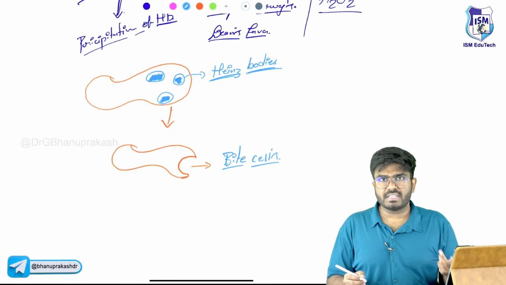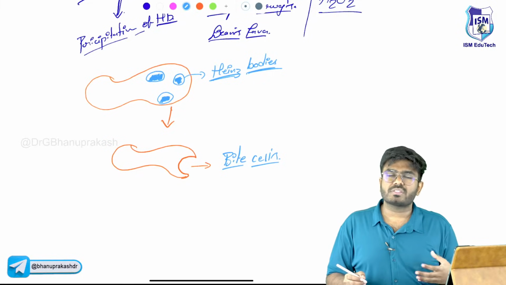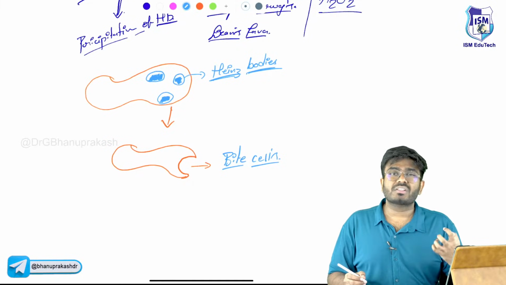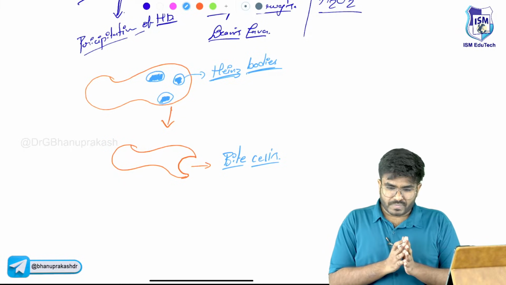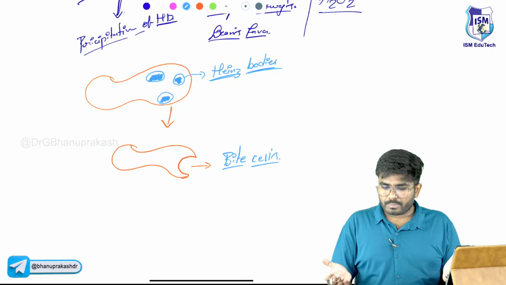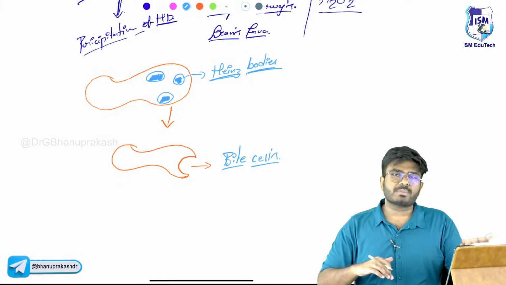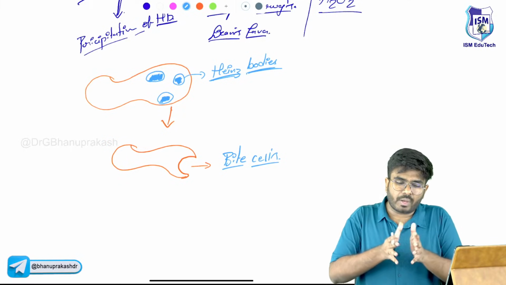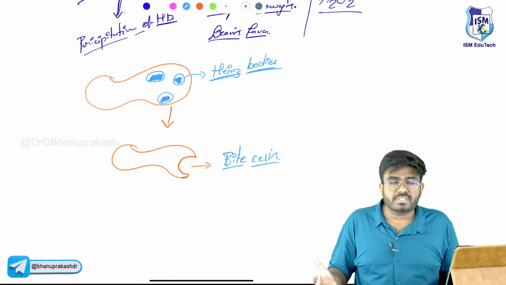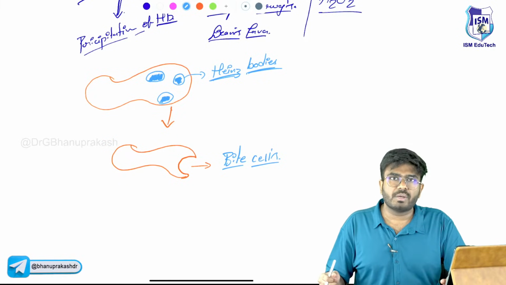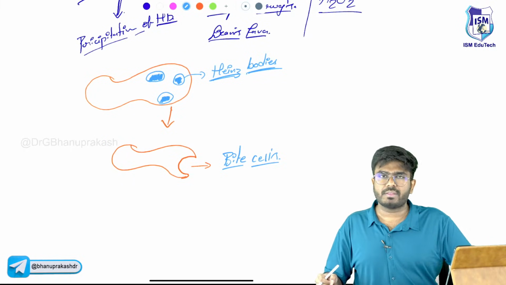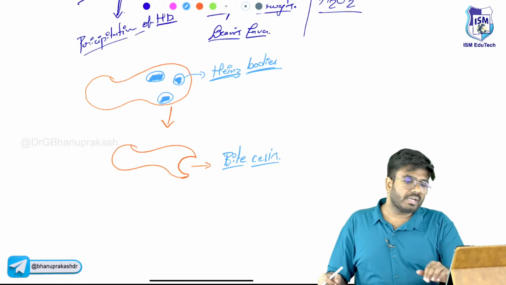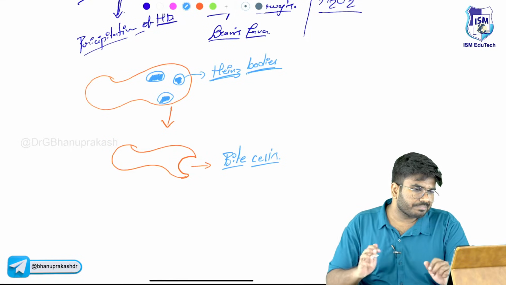Within the blood vessel itself, the RBCs will be destroyed because of the oxidative stress. That oxidative stress is going to cause membrane damage. That membrane damage is going to be so severe that, because of the damaged membranes, the plasma will enter into the RBCs. That will cause swelling of the RBCs and there will be rupture of the RBCs. So the RBCs will die within the blood vessel itself. Predominantly intravascular hemolysis. Of course, some amount of hemolysis will anyway happen in the spleen, but predominantly it is intravascular.